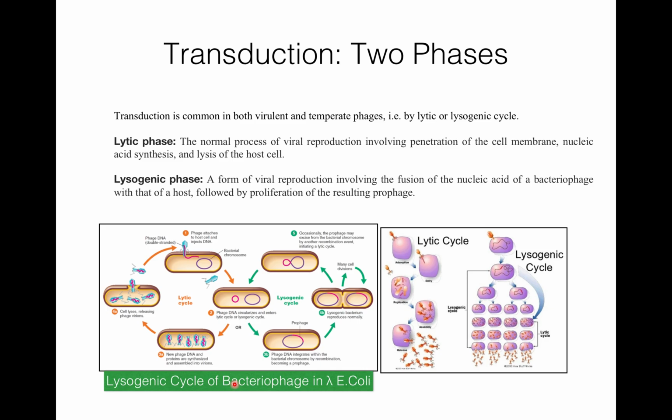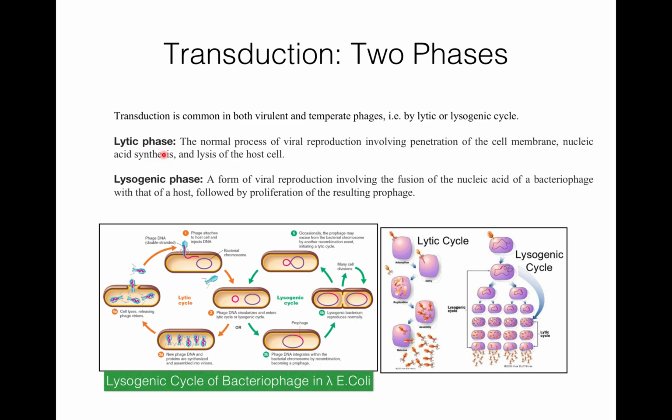So in transduction, bacteriophage causes infection of the bacterial cell. The virus, that is bacteriophage, uses the host machinery to make multiple copies, either directly by the lytic cycle or by first getting incorporated into the bacterial genome by the lysogenic cycle, followed by the lytic cycle. So there are two phases of transduction, that is lytic phase and lysogenic phase. First I will explain the lytic phase.